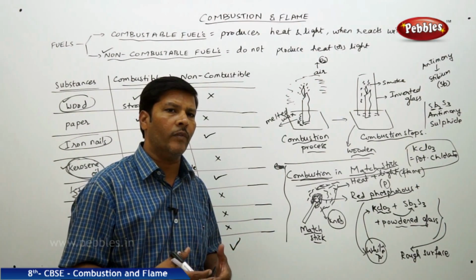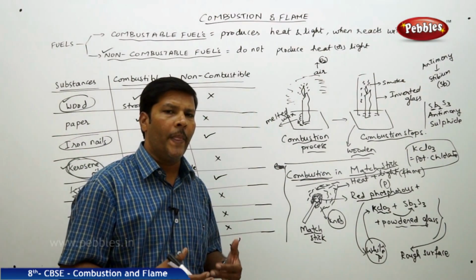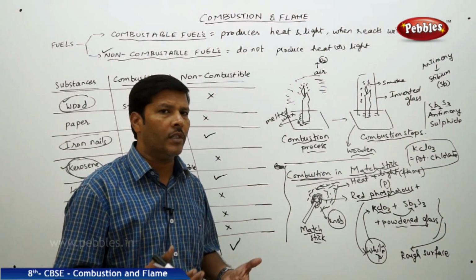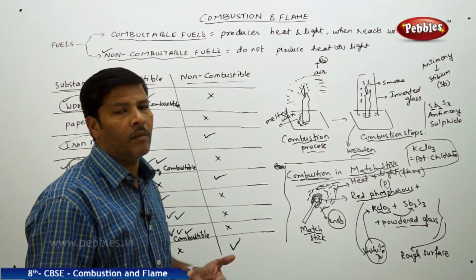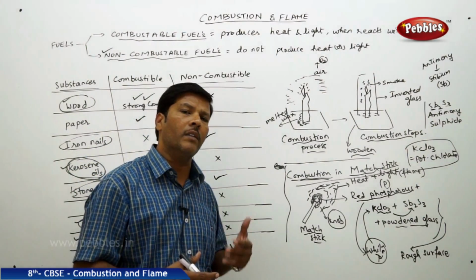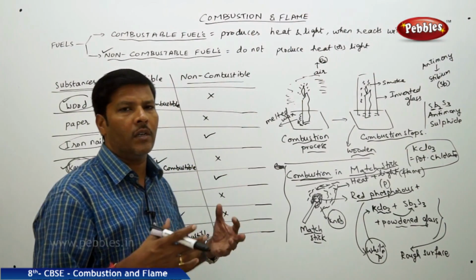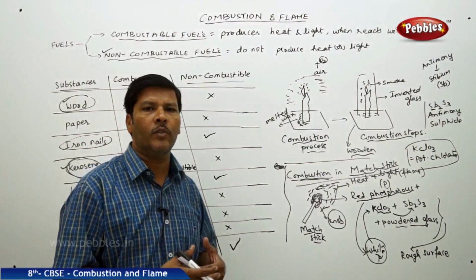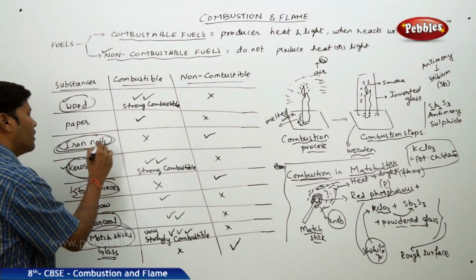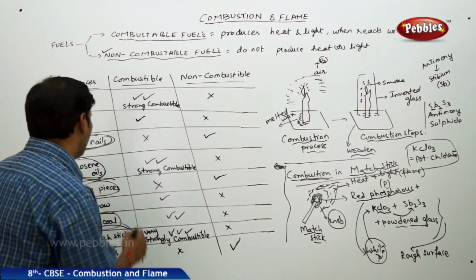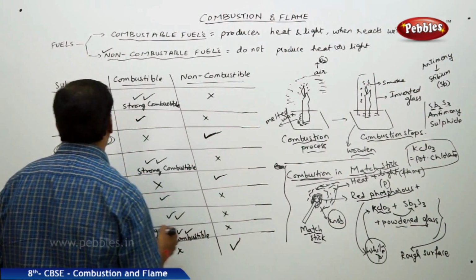If you want to melt the iron, or make this iron participate in the combustion, you need a large amount of energy. Above the ignition temperature, which is not less than 2000 to 2500 degrees centigrade, if you heat it, then this iron melts and becomes a red hot liquid, and at that stage we can say it has participated in the combustion, but that is beyond our handling. It needs a special mechanism. So overall, under normal conditions, below the ignition temperature, an iron nail cannot participate in the combustion. That's why an iron nail is outright a non-combustible substance.